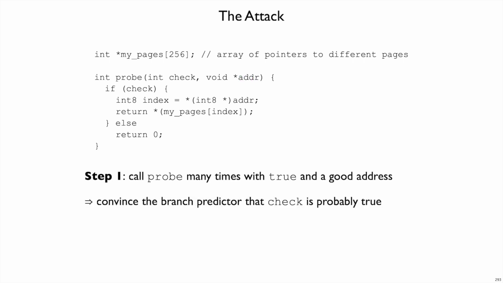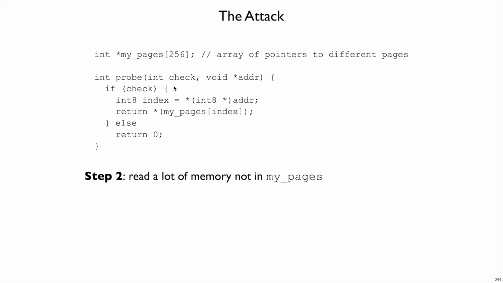The point of calling probe many times this way is to convince the branch predictor that this if is going to succeed, and so if it's going to speculatively execute one of these two branches, it should start reading out of the address and looking up an indirection through that result. You don't have to call probe very many times to convince it that this check is going to succeed every time. Step two is to read a lot of memory that's not the pages referenced by my pages. The point of this step is to make sure that none of the pages that these pointers refer to are cached anymore. So if we do try to read from one of these pages, then that will affect the cache, and we'll be able to see that through timing.